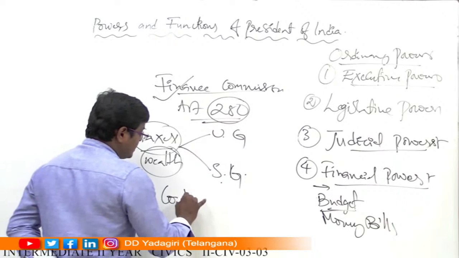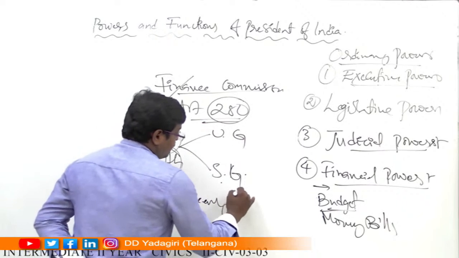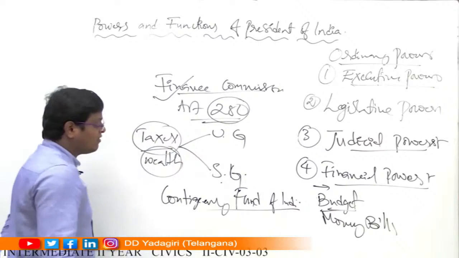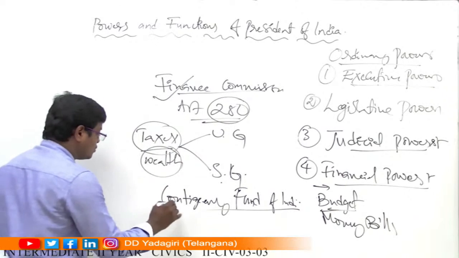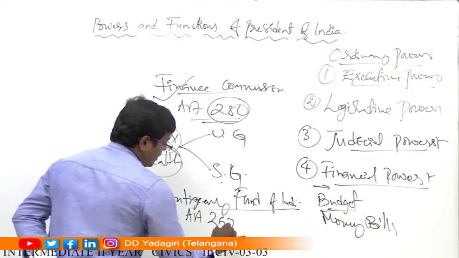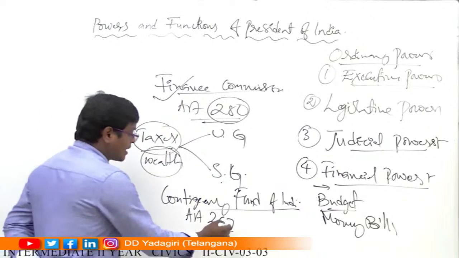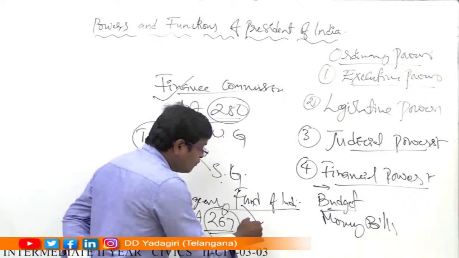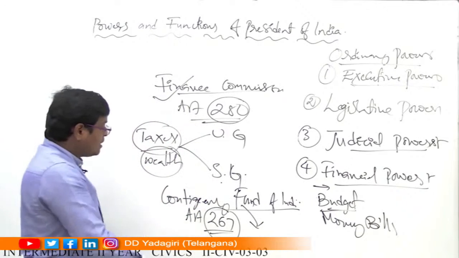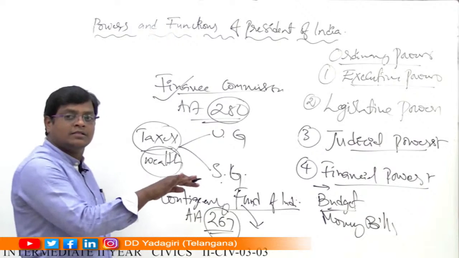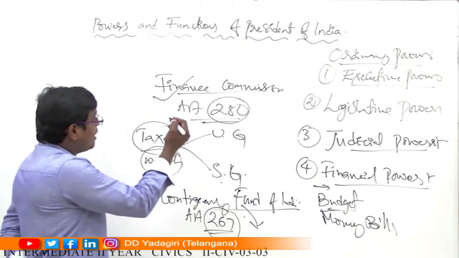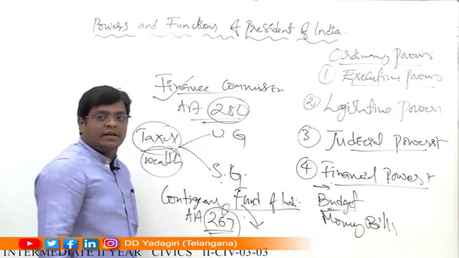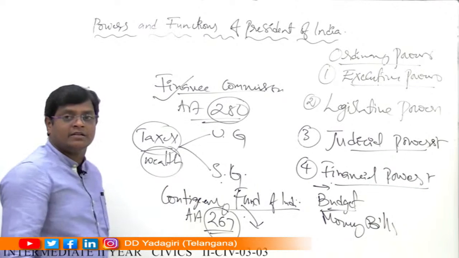What is that? The Contingency Fund of India, which is the emergency fund maintained by the President of India according to Article 267. According to Article 267, the contingency fund is maintained by the President of India for emergency times; we can withdraw the fund from the contingency fund and report to the legislature later on. So this comes under the financial powers of the President of India.